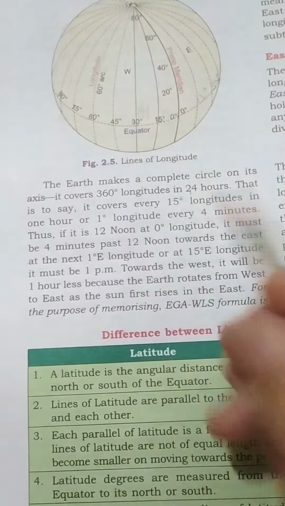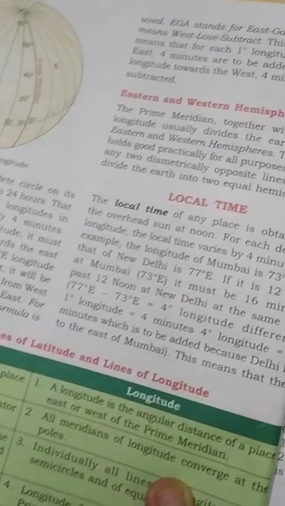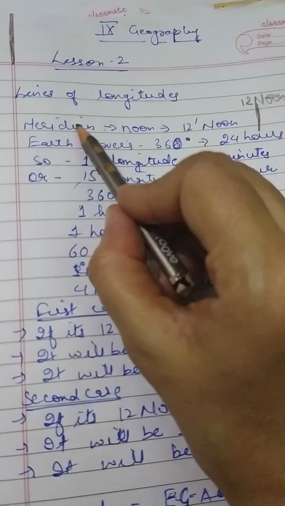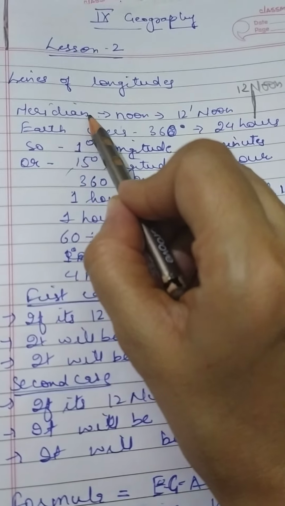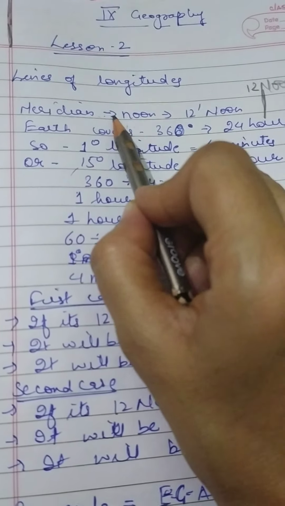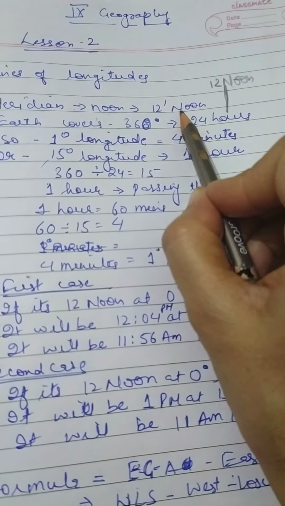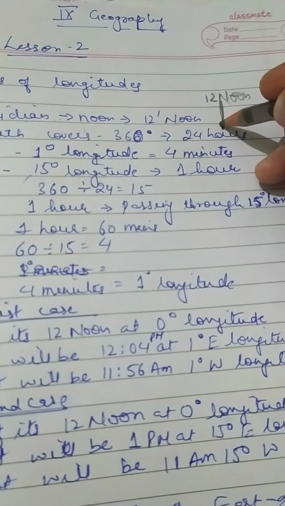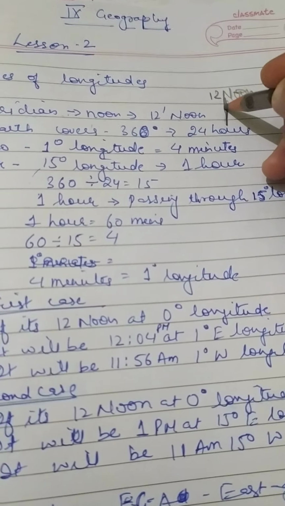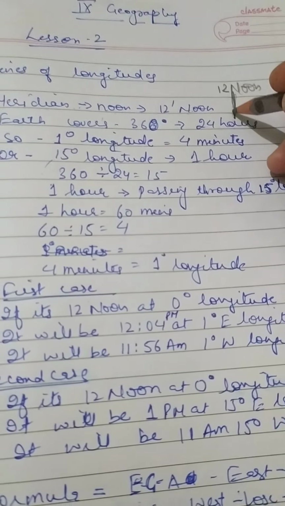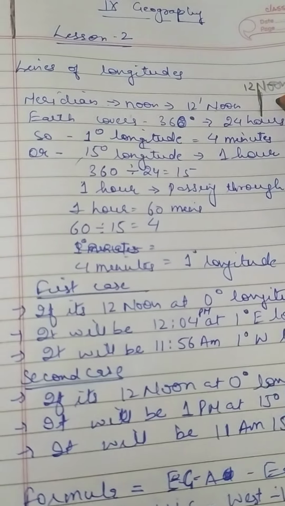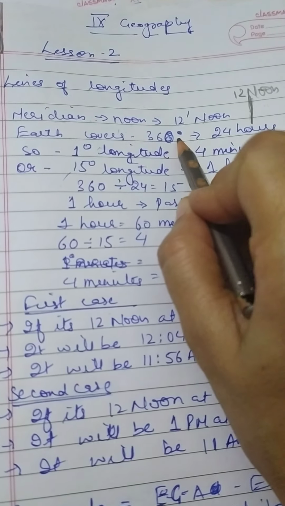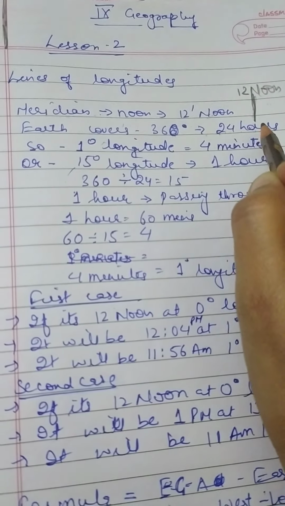Now let me explain how we calculate the time according to these lines of longitude. As I told you, lines of longitude are also known as meridians of longitude, and meridian means noon. It means wherever the sun is crossing, that place will have 12 noon. For example, if the sun is at this longitude, then all the places that lie on this longitude will have 12 noon. And I told you that the earth covers 360 degrees of longitude in 24 hours.